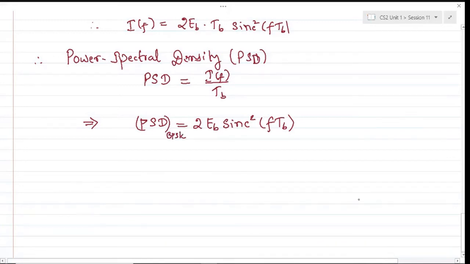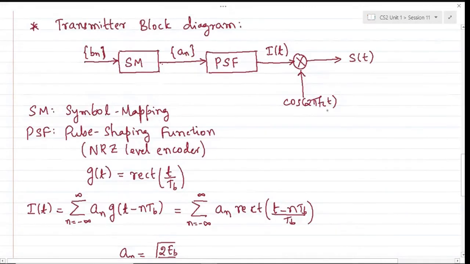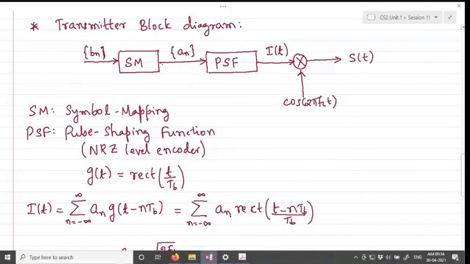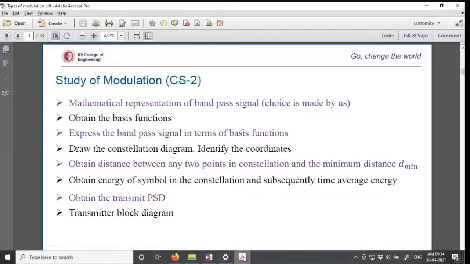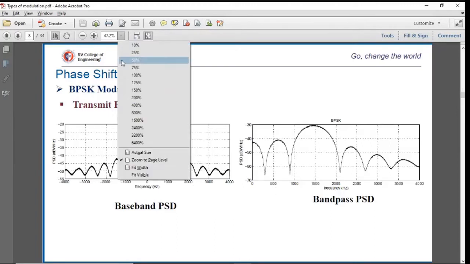All right. So this is the power spectral density of the low pass modulated signal. As I said, the power spectral density of the modulated signal will be simply shifted by an amount of FC. Okay, so you can simulate this. So whoever has got a simulation of BPSK can do this part, where the left hand side is, let's zoom this a bit.